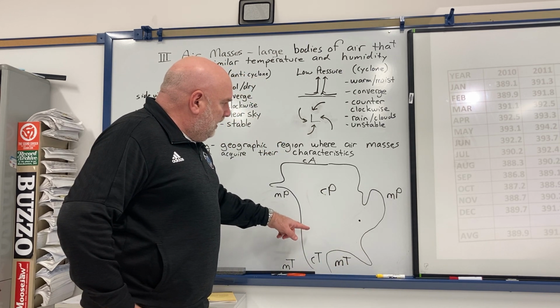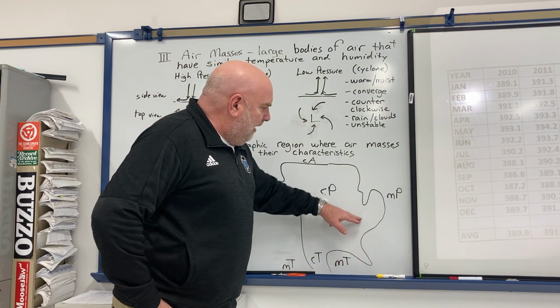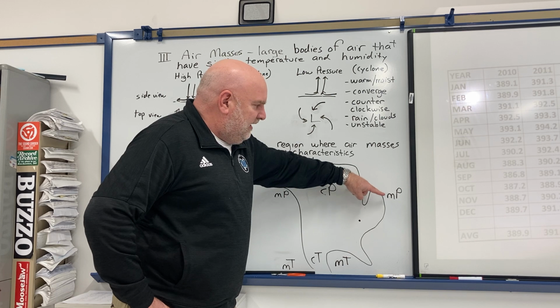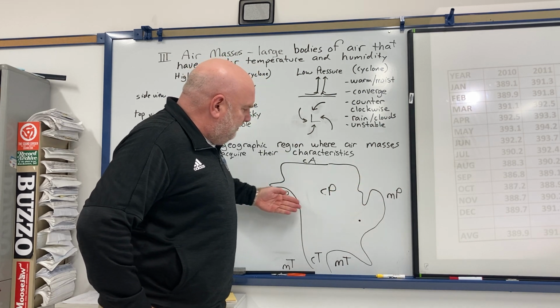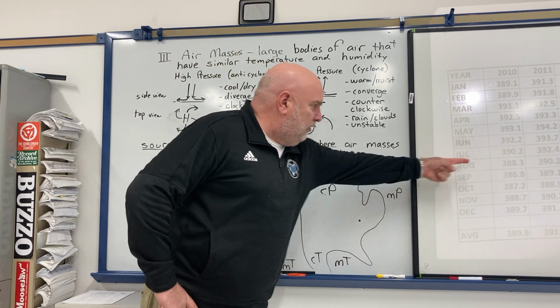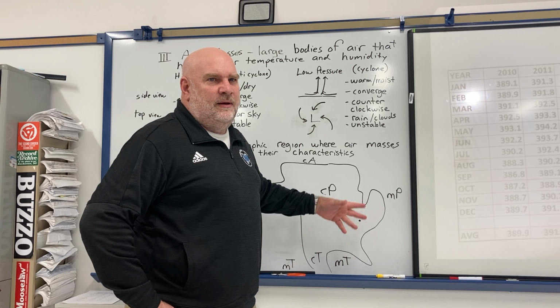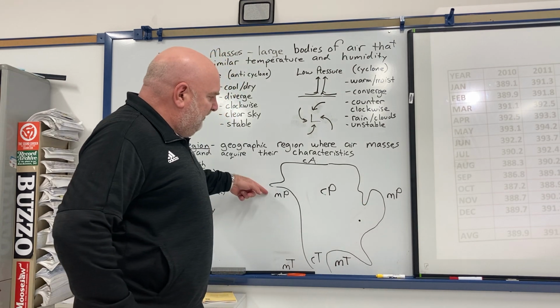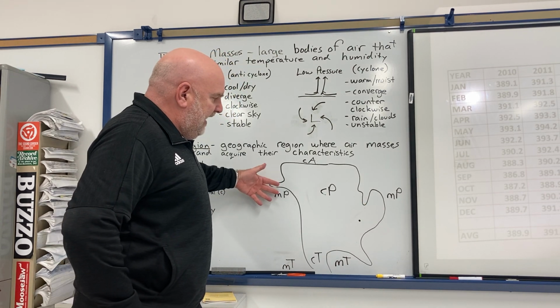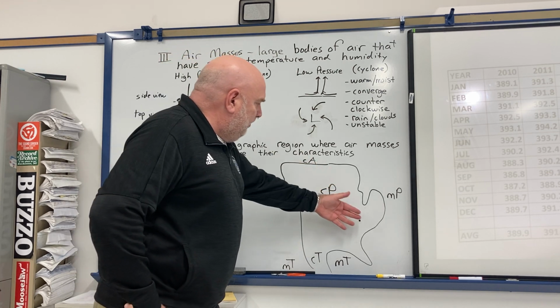Another thing with the maritime polar air masses, we don't get too many of those. I mean, we're relatively close to that, but at this latitude, the winds are typically blowing that way, so the air masses that form there are typically going to go that way, not come back this way. They can come back this way once in a while, but not too often. And then these guys here are really far away, so you don't really get that coming all the way over here too often. We get lots of the continental polars.